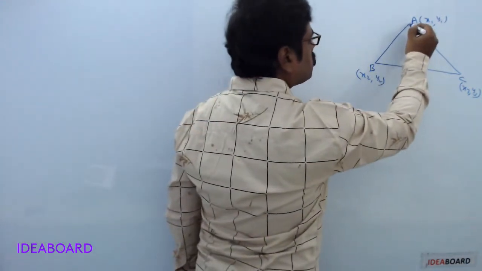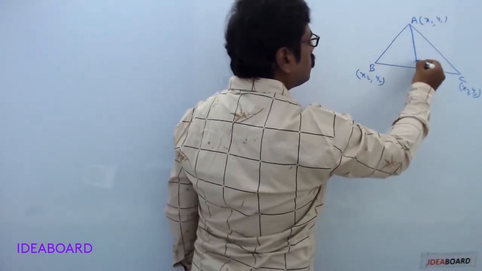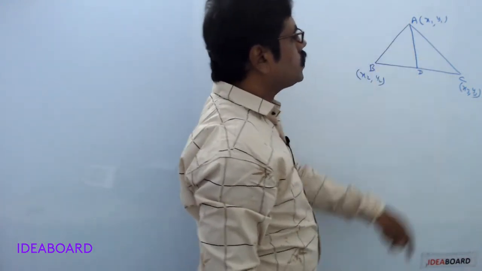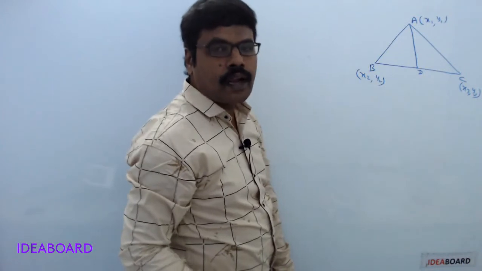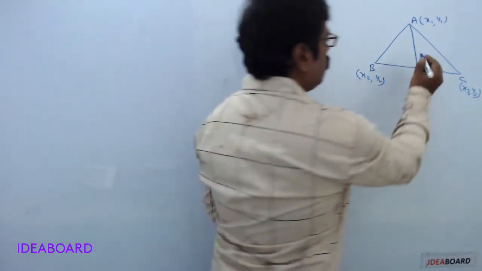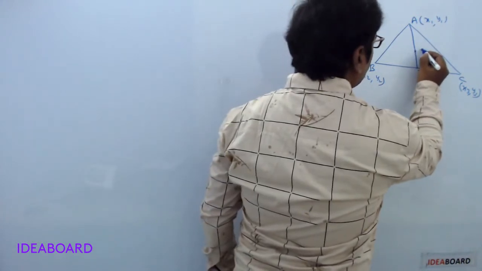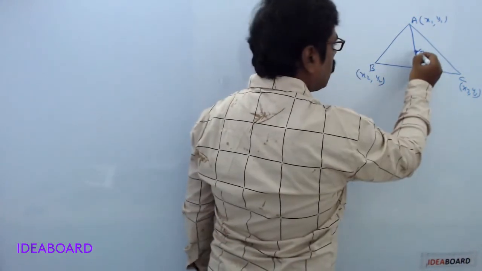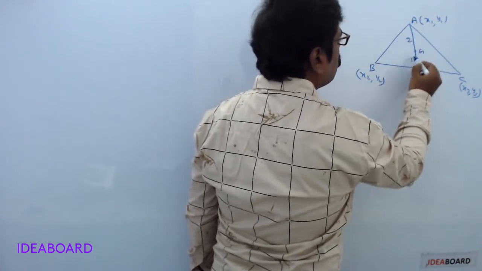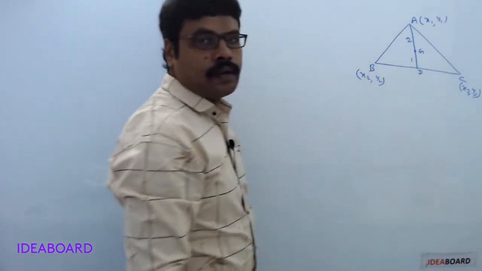Now join the points A and D. This is the median passing through the vertex A. Now centroid divides each median in the ratio 2:1. Suppose this is the point G. Centroid divides the median AD in the ratio 2:1.